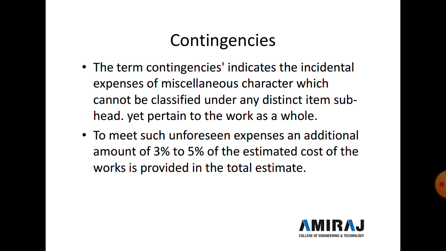Miscellaneous incidental expenses which cannot be classified under any subhead or item are met from the amount provided under contingency. For example, suppose there is an item estimated for cement plastering, with a proportion of 1:4 and neat cement finishing, but during execution it is desirable to provide a nosing at the end of the steps. As there is no allocation of funds for this small work, the cost may be met from the contingency fund.